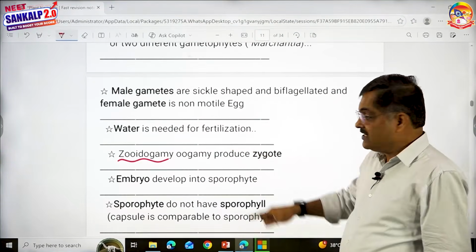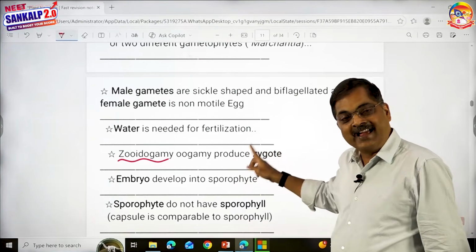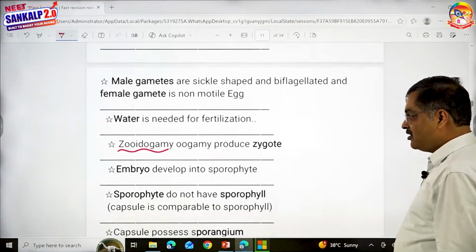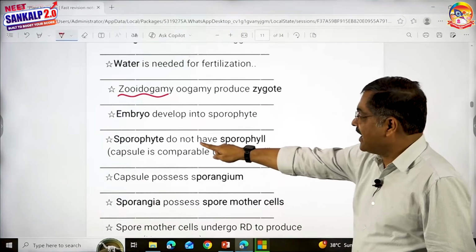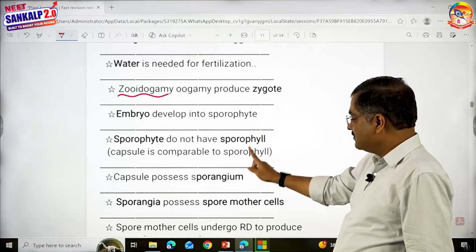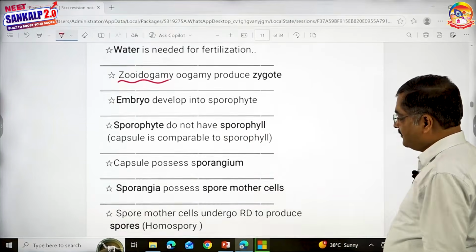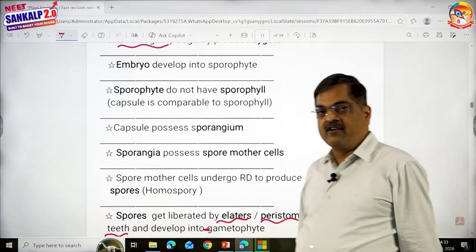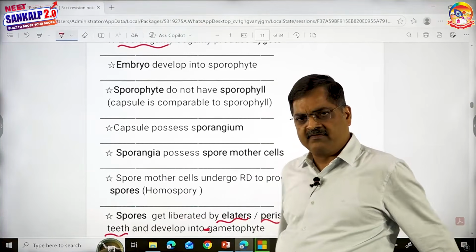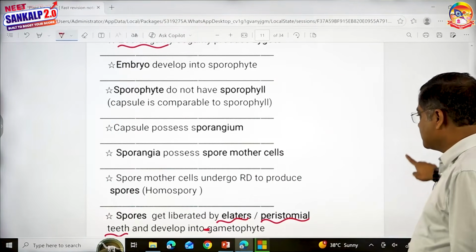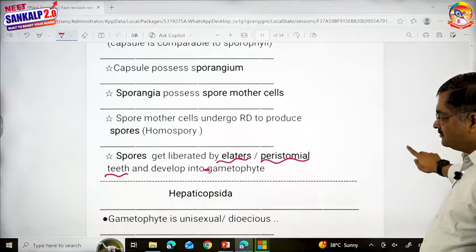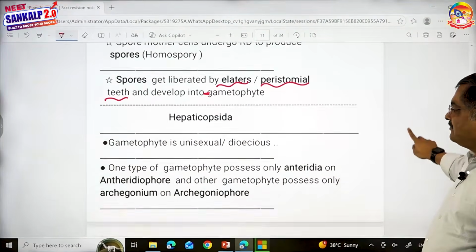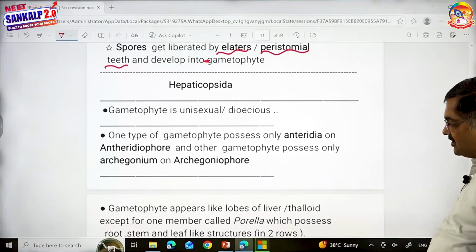Then water, zygote, yes, embryo, sporophyte, sporophyll, sporangium, spore mother cell, and spore. And what will the spore give rise to? Again gametophyte. So this is the table which is looking very simple for you to follow. Let us put this table for this group called Hepaticopsida.